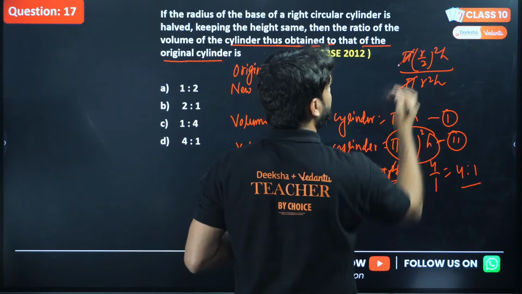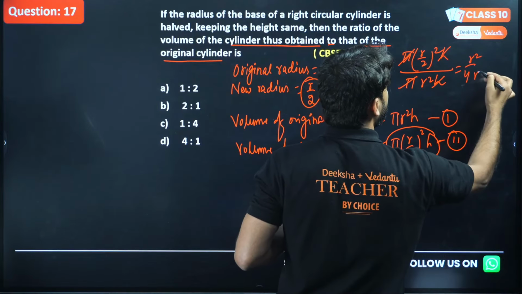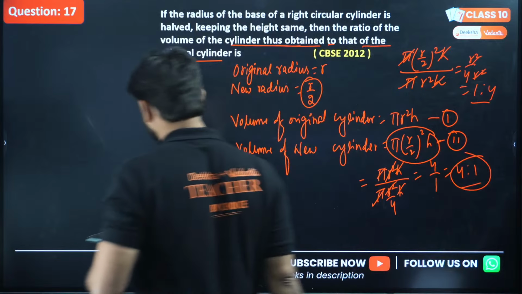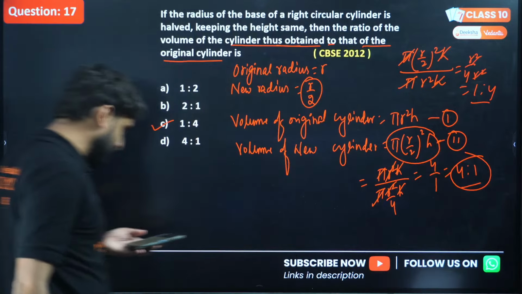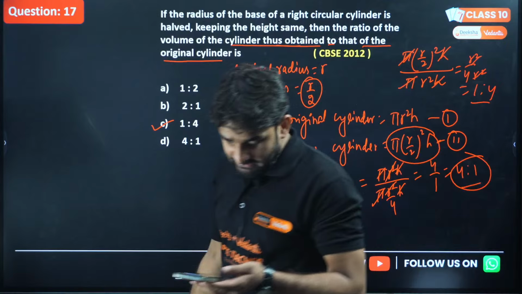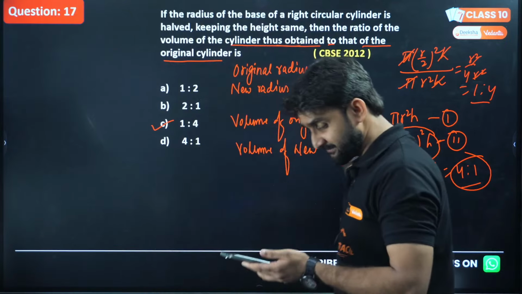So pi will be cancelled by pi, h will be cancelled by h, so r square by 4, r square, yes, 1:4. You guys are right here. Superb, great job my champions. Naveen answered C, Music of Raj answered C, Chintu also answered C. Superb, great job my champions.